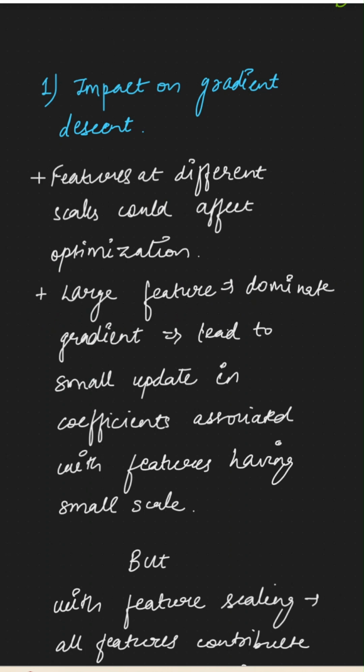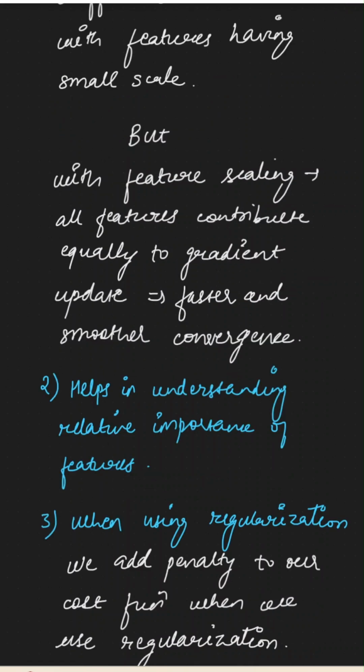So the first reason is there is a direct impact of feature scaling on gradient descent. Optimization process could become inefficient if the features are on different scales. Some features which are on bigger scales might dominate the gradient, which might lead to small updates in coefficients for the features which have smaller scales. But if we apply feature scaling, then all the features would come to the same scale and all the features would contribute equally to the gradient update, and this would lead to faster and more stable convergence.